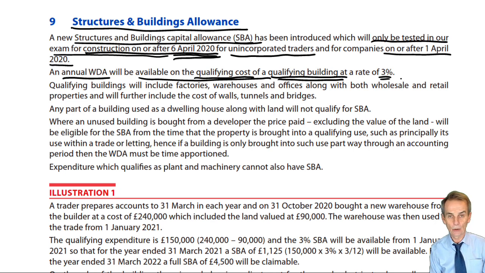Now, of course, it could still feature in Section C, where we'll be seeing 15-mark written questions, both for income tax. It may be an income tax question involving the unincorporated trader and establishing the tax-adjusted trading profit of that particular trader.